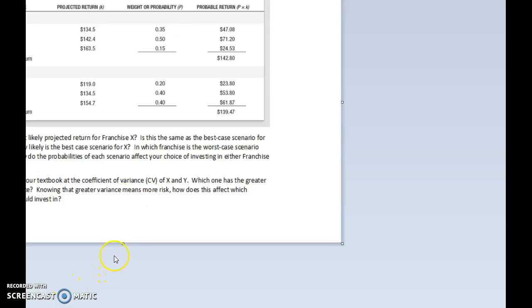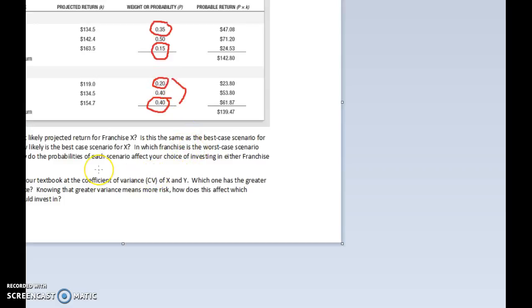And the last question just asks what your personal investment strategy is when it comes to risk. So if you look at the higher projected returns on both X and Y, you can see that for franchise Y, that high projected return is much more likely to happen than in franchise X. But the low return in franchise X is more likely to happen here too. So, if it were me, I might look at Y just because there's a greater probability of this high investment and a low probability of this lower projected return. So that might be my personal strategy.